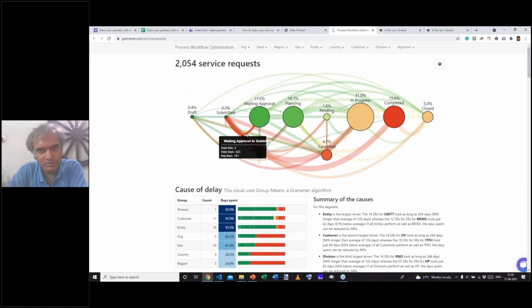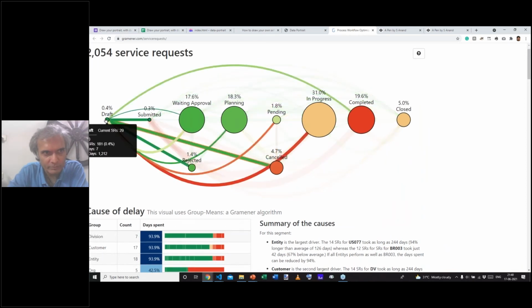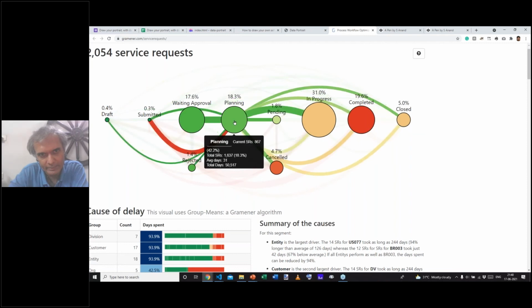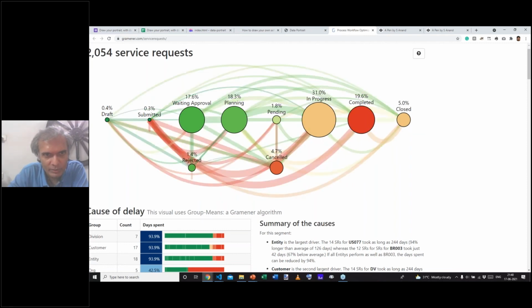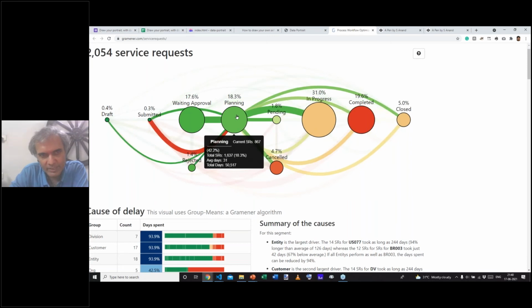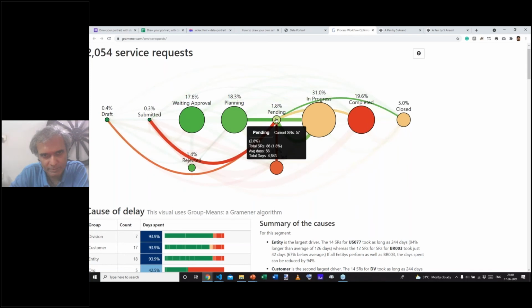So for example, this is an SVG where we have a document flowing from the draft stage to the submitted stage to the waiting for approval, planning, and so on. And we also have the flows between each one of these. The size is based on the number of documents in each stage. So there are a lot of documents in progress, but very few that are pending.